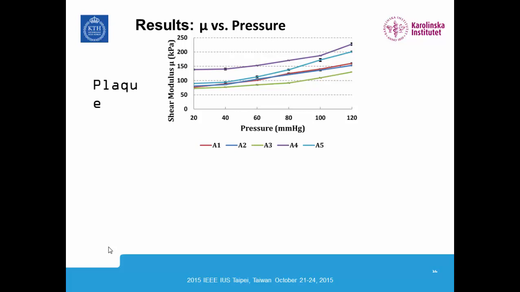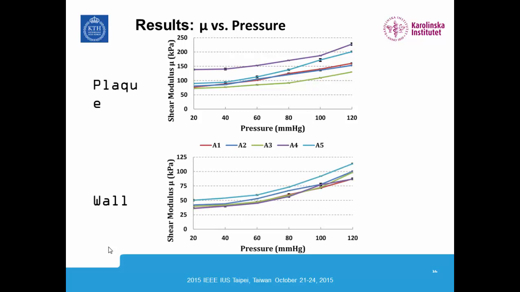This chart is for the plaque, where we have the shear modulus on the y-axis and pressure on the x-axis. We've labeled the 5 arteries A1 through A5. We can see that as the pressure increases, we also get an increase in the shear modulus estimate, which is expected. That's true for the wall as well. However, notice that for the wall, the shear modulus is much less than that of the simulated plaque.